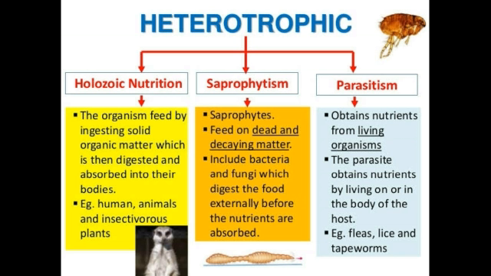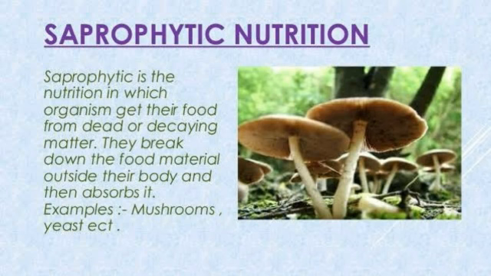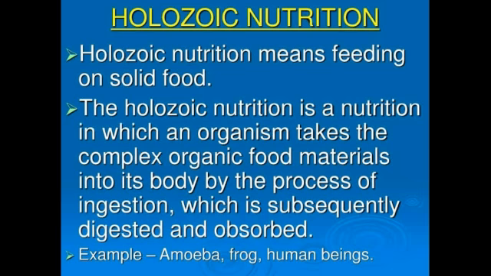The best example is human beings. They feed on solid food material and digest it and absorb it. Then saprophytic, they feed on dead and decaying matter. Then last but not least, parasitic, they take their nutrition from the host body without killing it, like leech and tapeworm. Then saprophytic nutrition, which gets food from dead and decaying matter. They break down the food material outside their body and then absorb it.